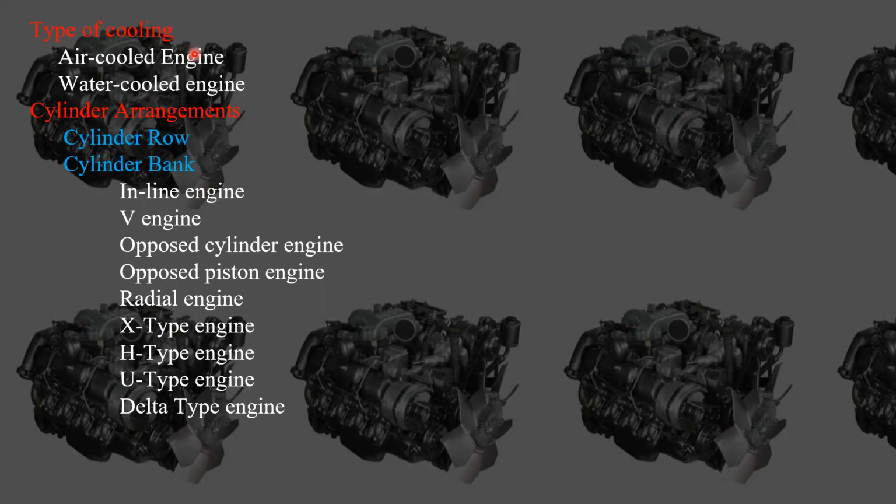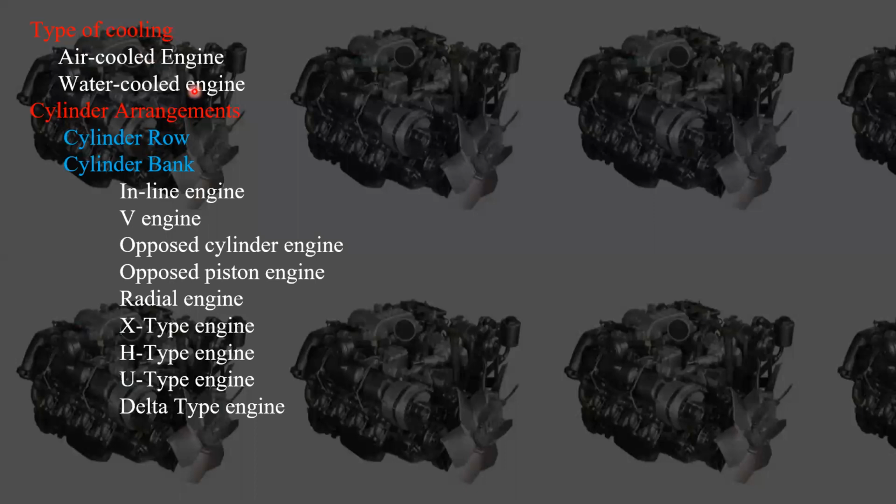If it is a small power engine, then we go for an air cooled engine, which is sufficient. Depending upon the power developed, we have to classify them. Air cooled engines are used for small power, and for high power engines we prefer water cooled engines. Why? Because through air the cooling is not sufficient, so we need to go for a water cooled engine.